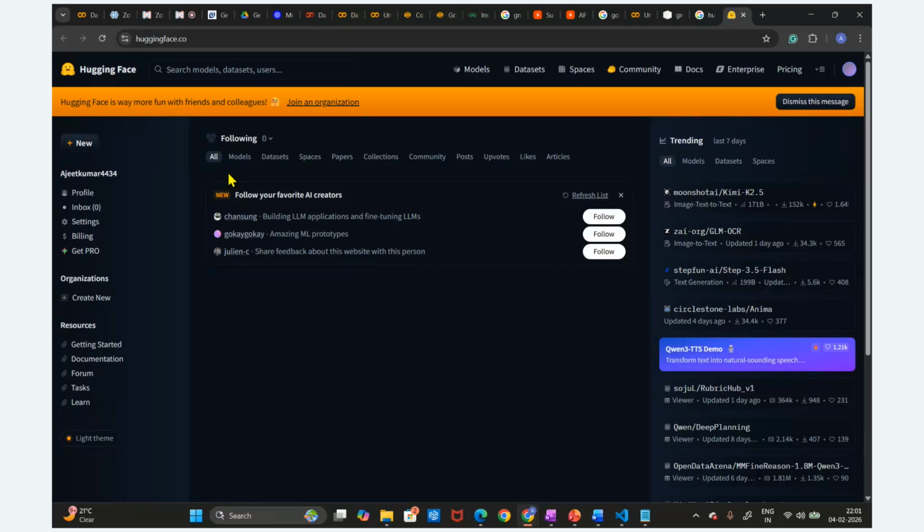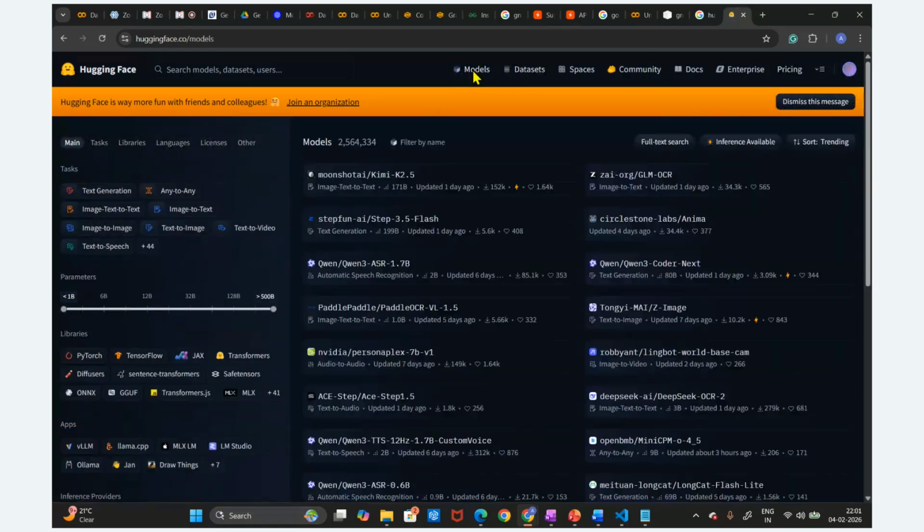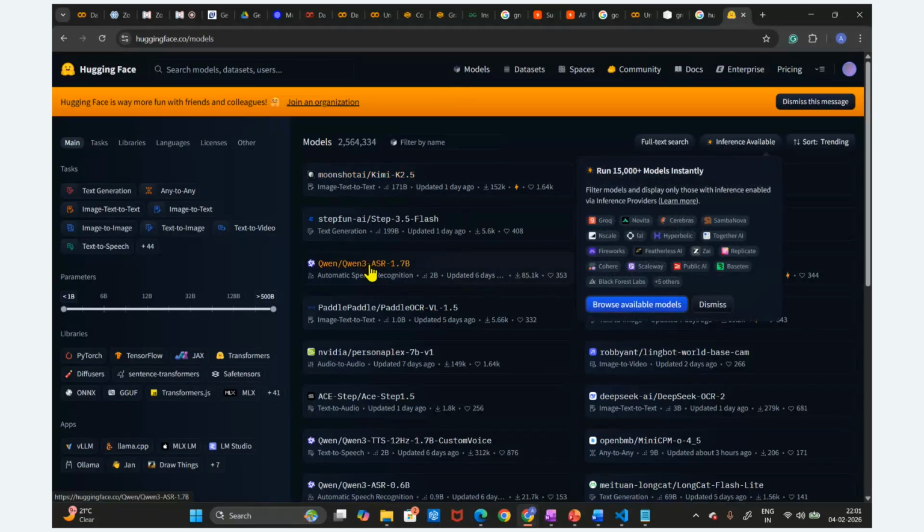Later I will discuss in much detail what this Hugging Face profile is, what Hugging Face is, why we are going to utilize it, what the different models are, and what the dataset is. You can see here are the different models, guys. In this Hugging Face we have different LLM models, AI models.